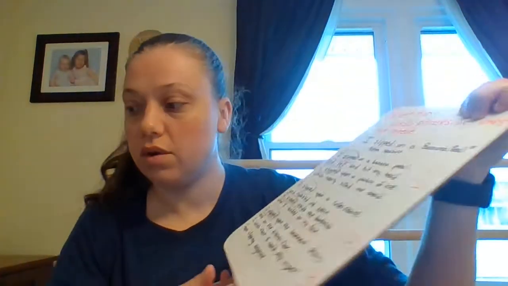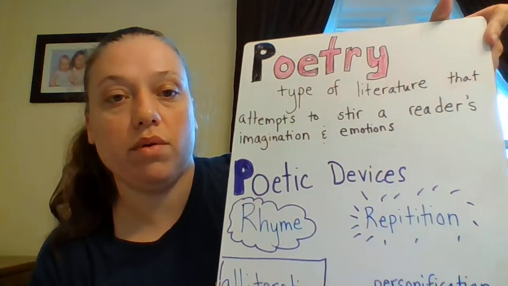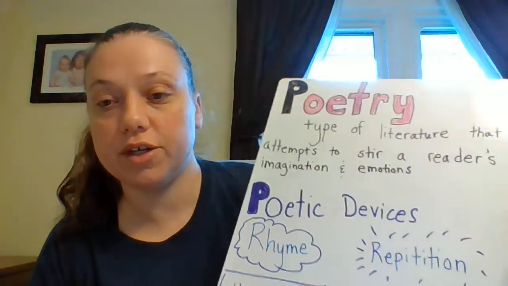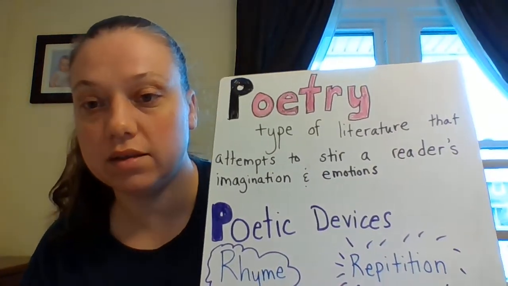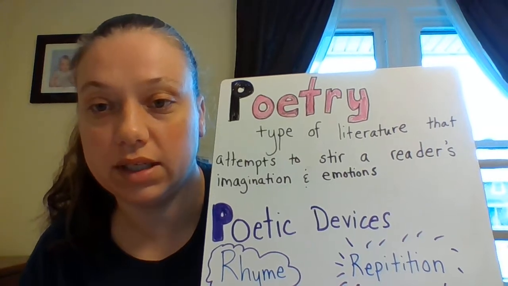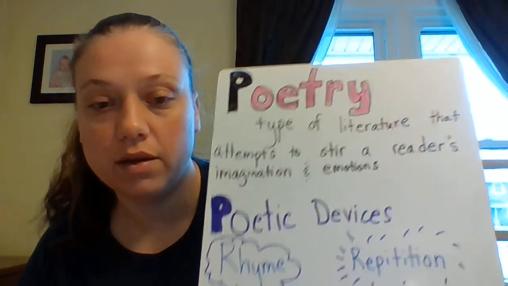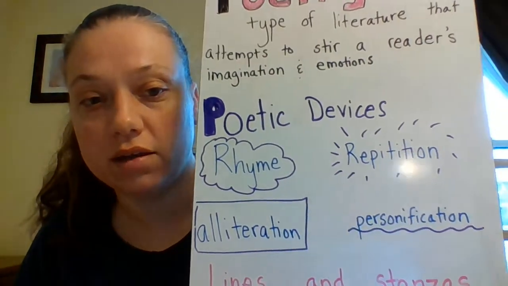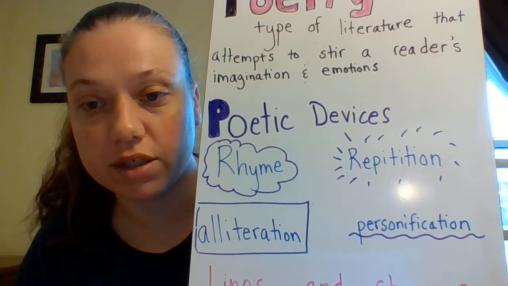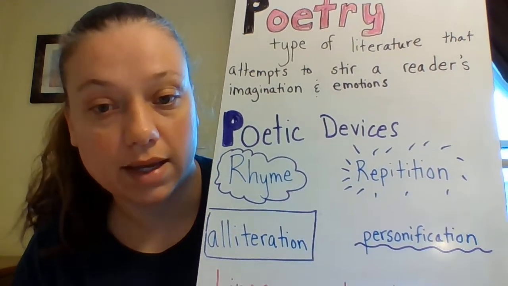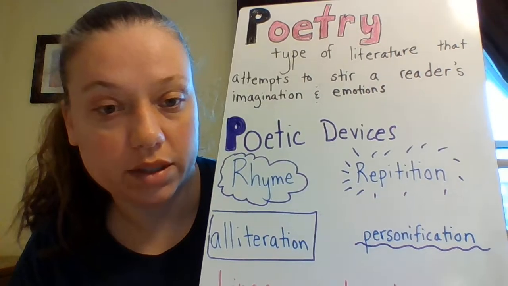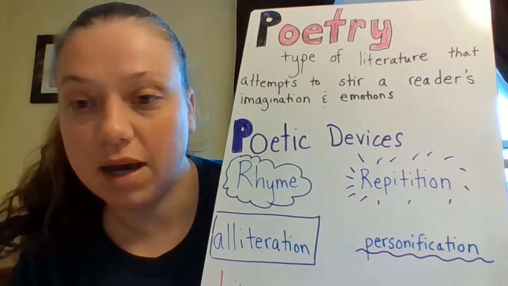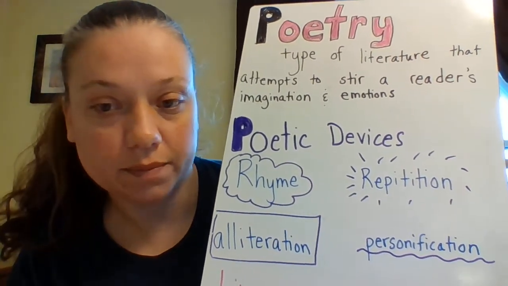Okay, so a quick review. Poems are types of literature to help us imagine or feel emotionally connected. Stir it up. We quickly talked about poetic devices. We focus today on repetition. Mrs. Lighton and Mrs. DeCarlo will be teaching rhyme, alliteration, and my favorite, personification.